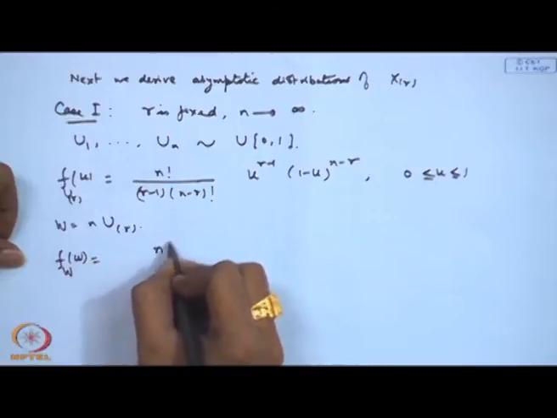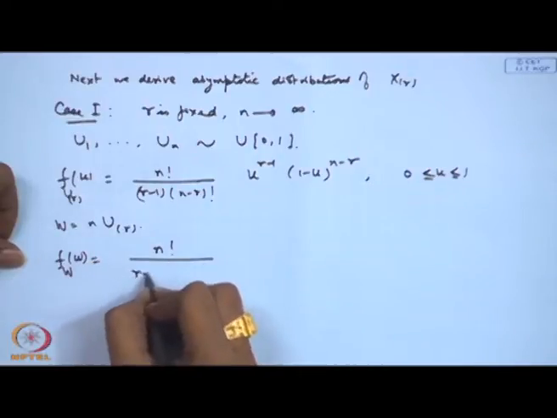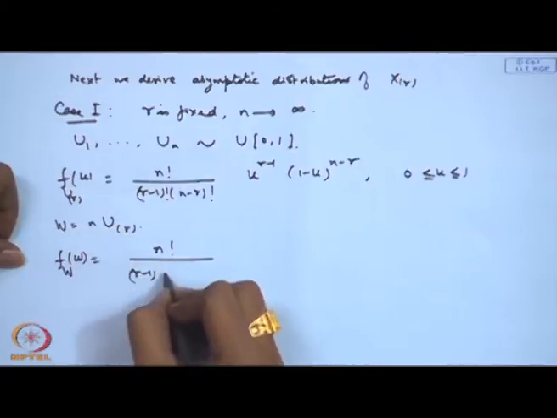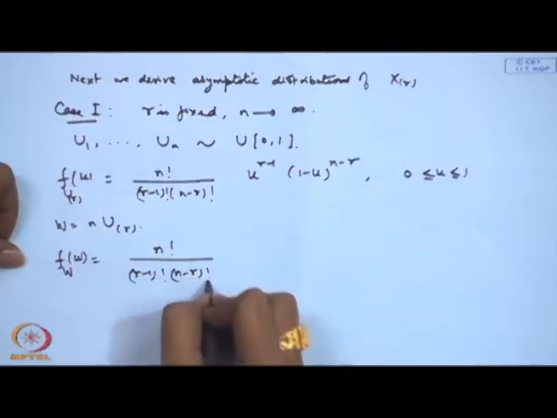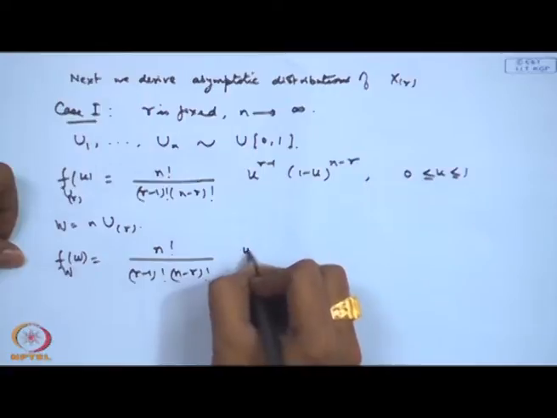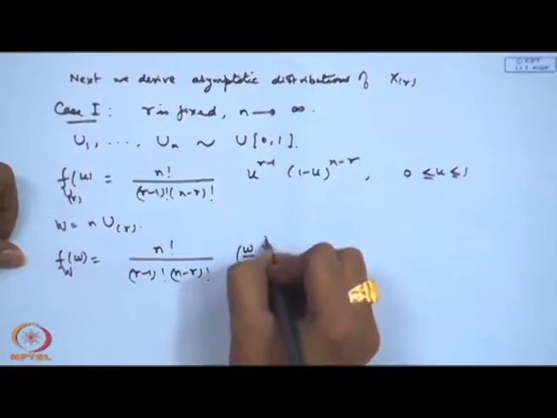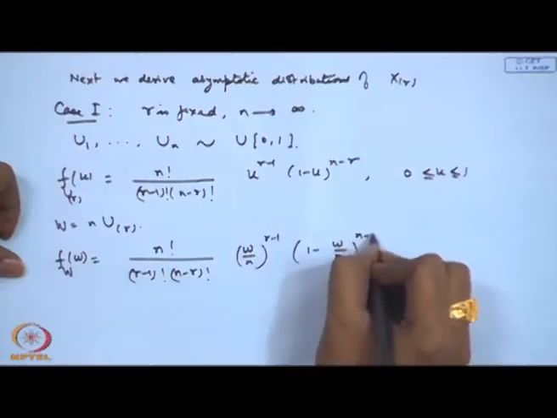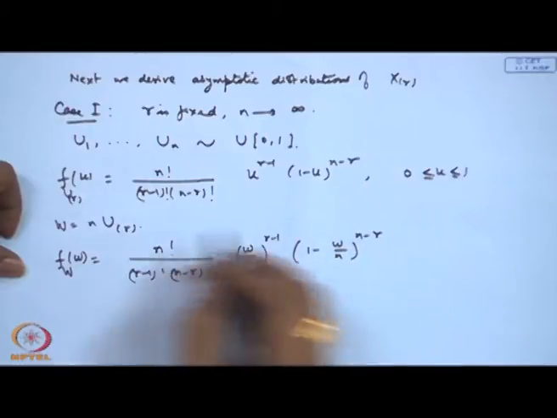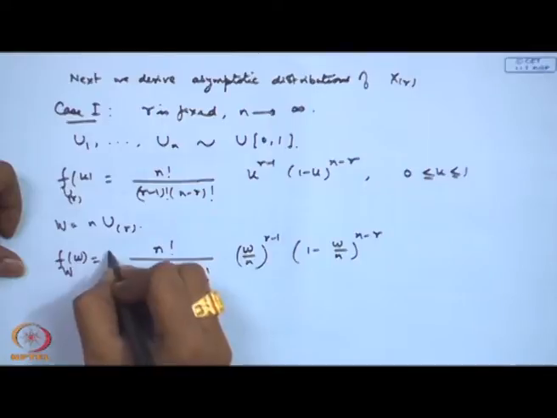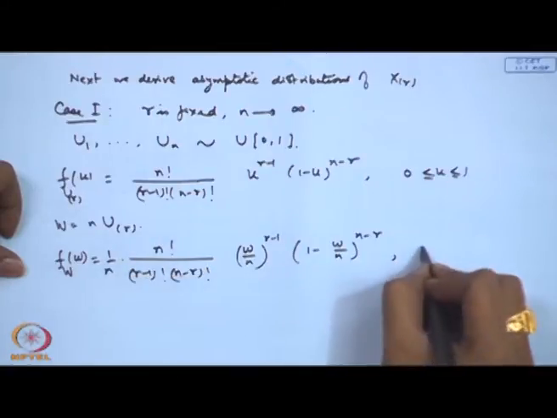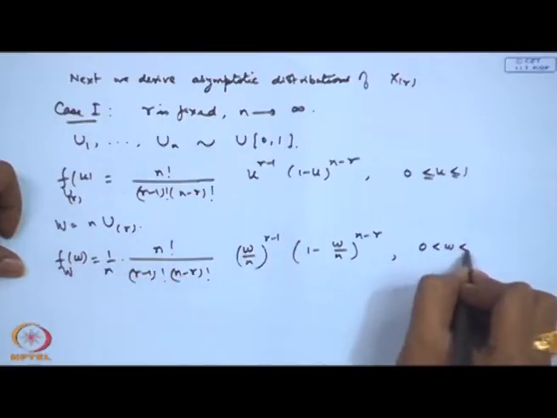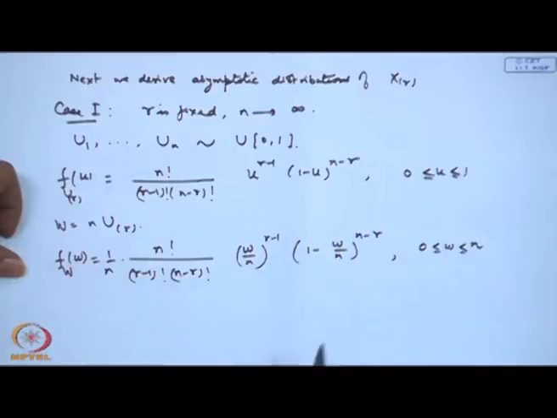It will become n factorial divided by r minus 1 factorial n minus r factorial. Then this is becoming w by n to the power r minus 1, 1 minus w by n to the power n minus r, and you will get 1 by n extra term here. W is between 0 to n.